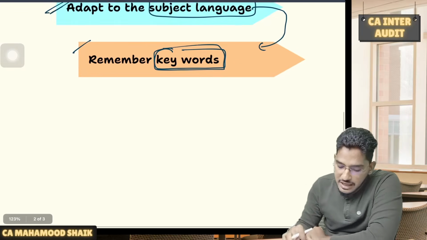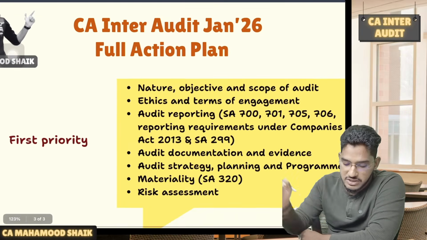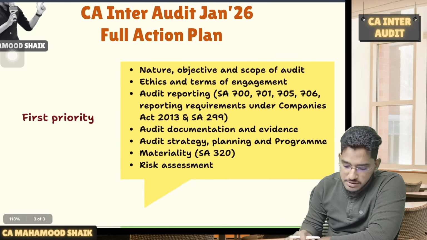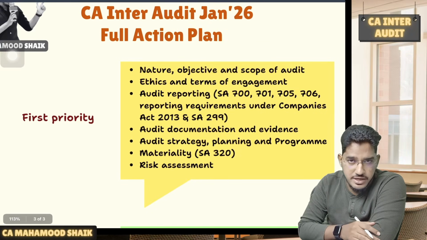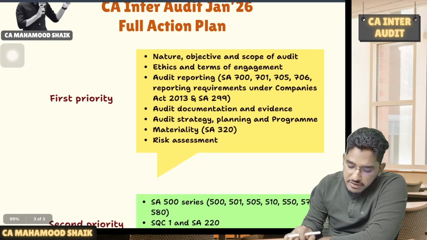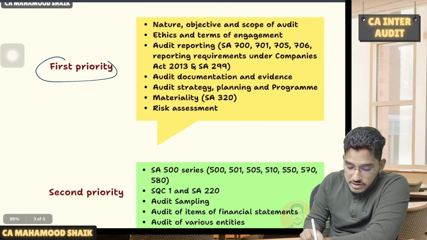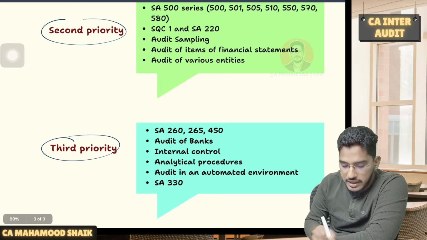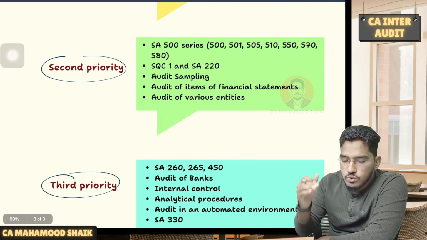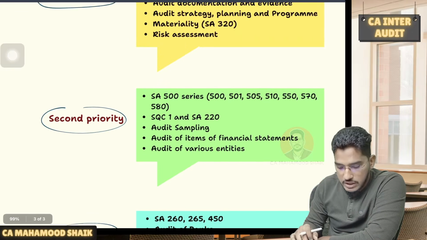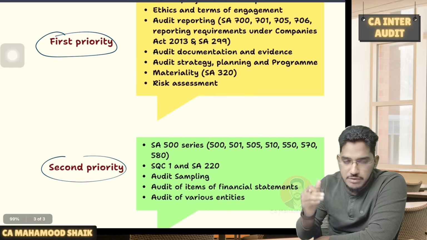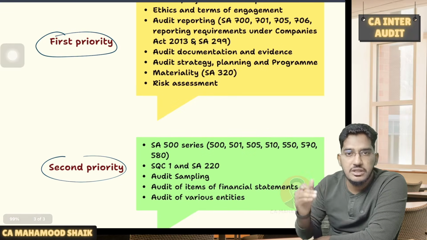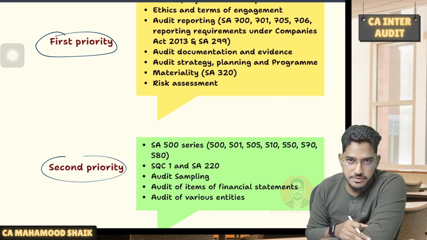Okay, so having said that, now let us come to the prioritization of the chapters. So we have so many chapters as a part of our CA Inter Audit. So what I have done is I have divided all the chapters into three priorities, three categories. First priority, second priority, and third priority. See, you have to prepare for the chapters in this order, and let me tell you one thing: the more number of chapters you will be covering, the more the chances you will qualify in the examination.